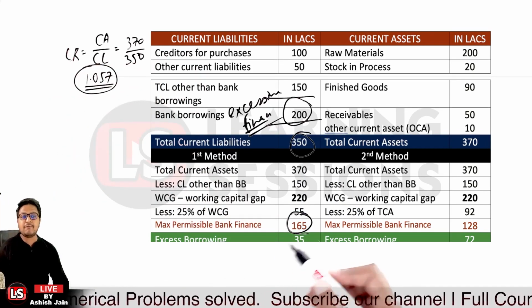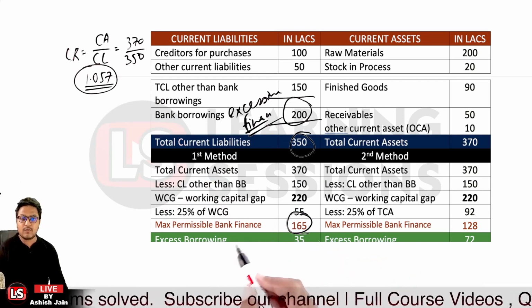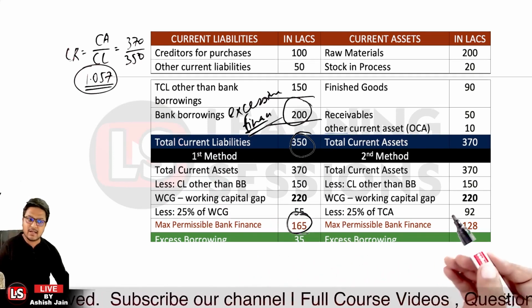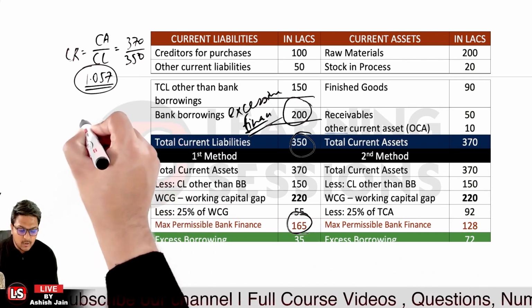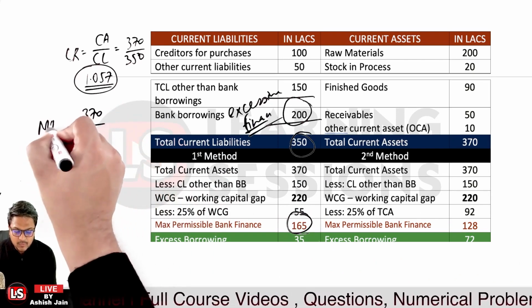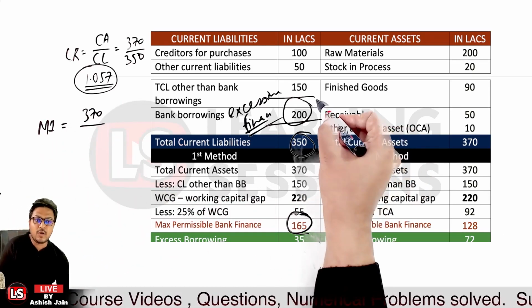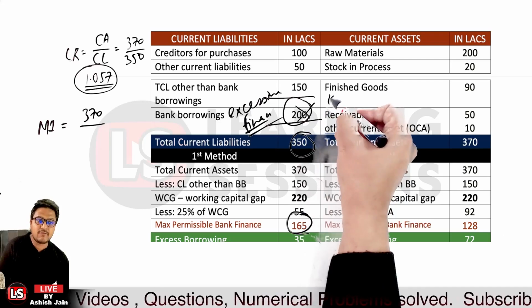And if we had financed as per the permissible limits of method 1, what would be the amount of current assets and current liabilities? The current assets would be the same, 370, but what would be the new amount of current liabilities? It is not 200, it will be 165 as per method 1.